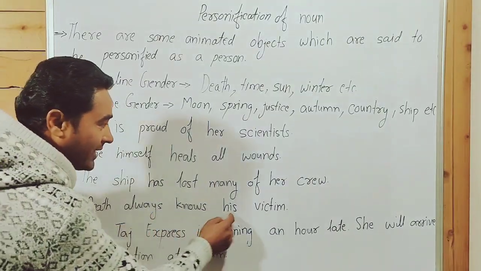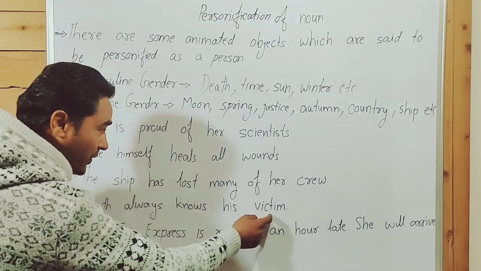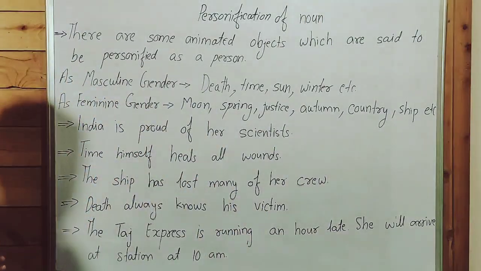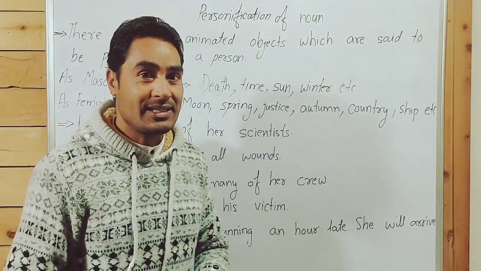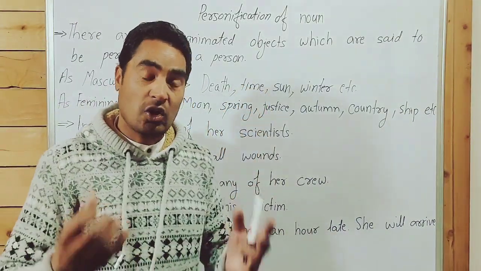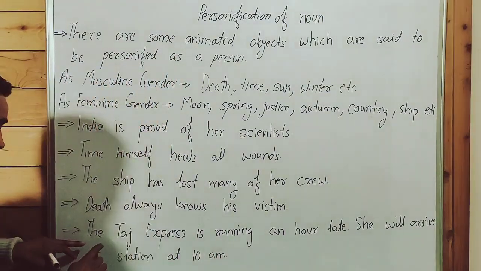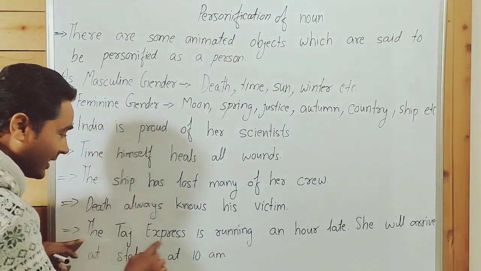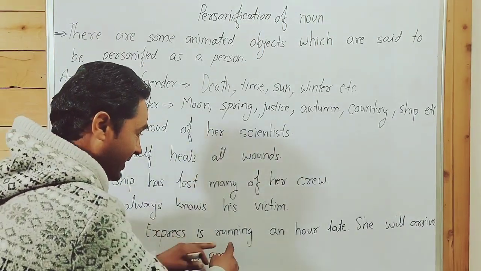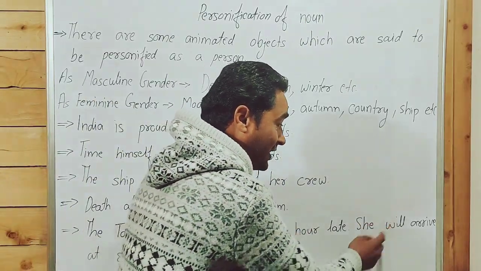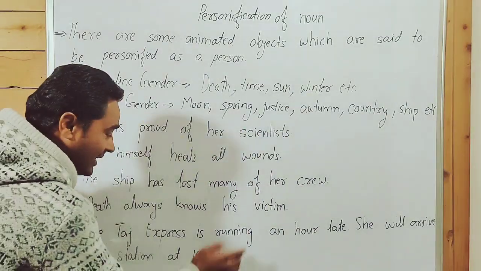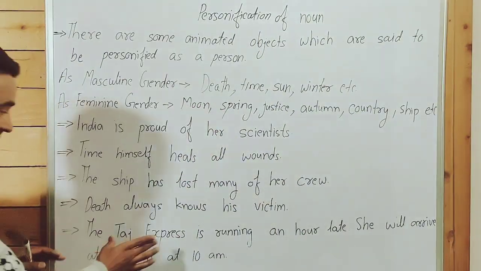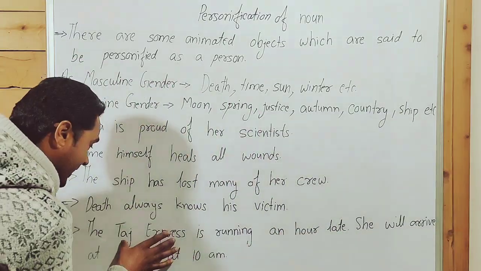Death always knows his victim, not its victim, not her victim. His will be the correct answer. Death indicates and represents power, strength, roughness. The Taj Express is the name of a train. The Taj Express is running an hour late. She will arrive at the station at 10 p.m., not "it will arrive." Guys, point to be noted: "she" has been written for the train, the Taj Express.